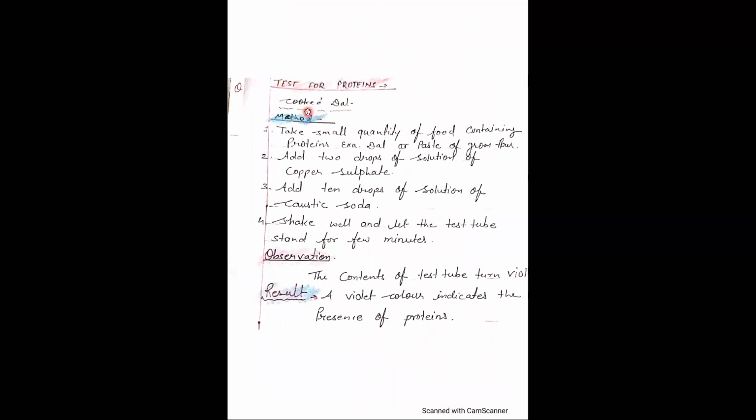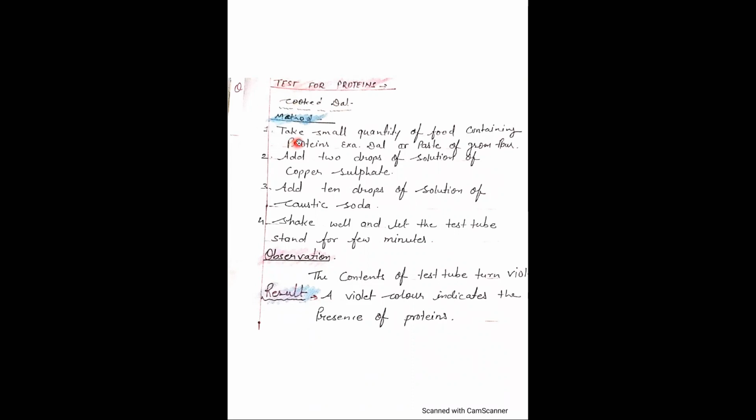Now we'll study the test of protein, how to test the presence of protein in a food. To test the protein in the food, we have to follow some steps. First step is take a small quantity of food containing proteins, for example dal, or a paste of gram flour, besan. Besan is used by mama in the kitchen. You can take it and make a paste of it.